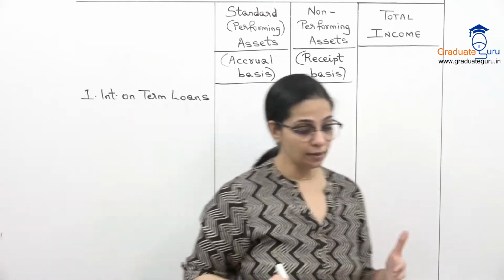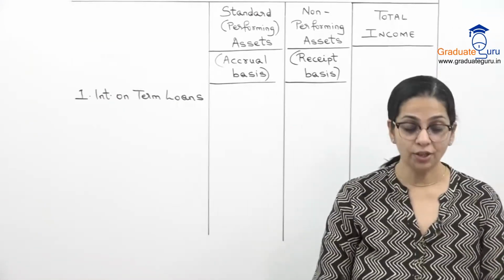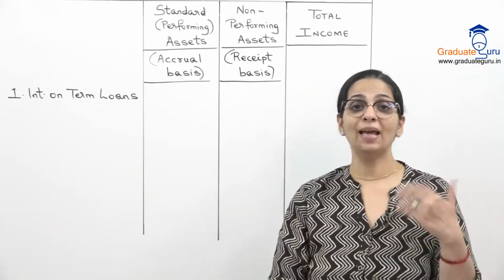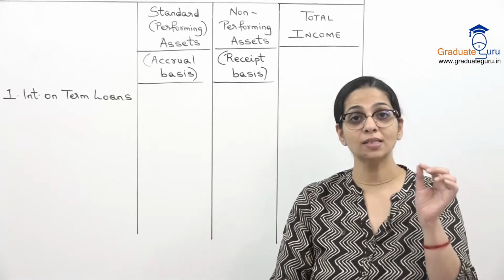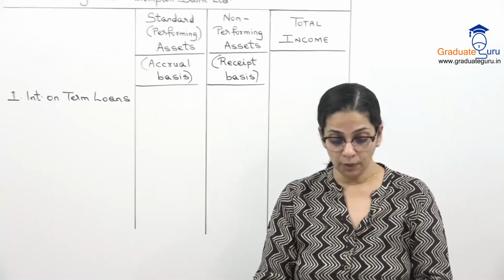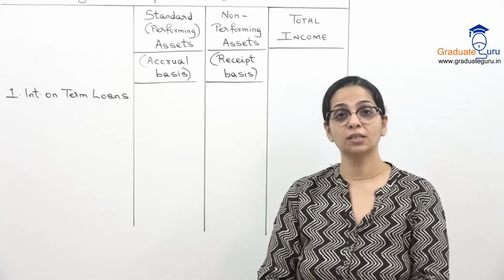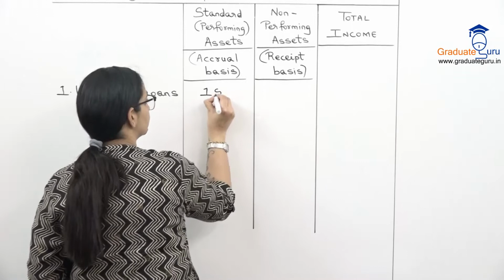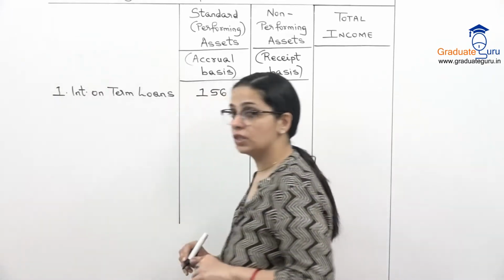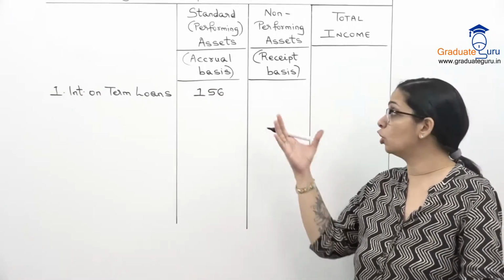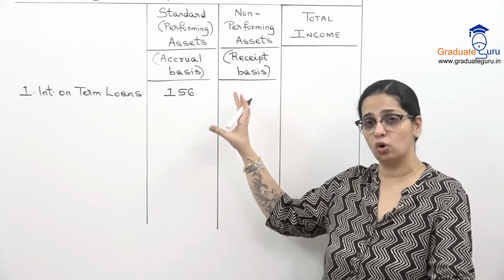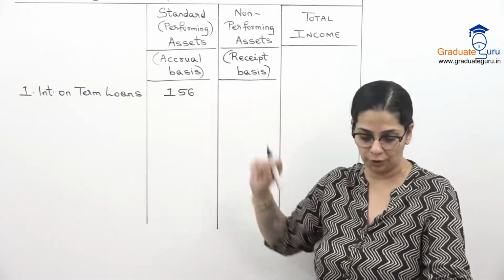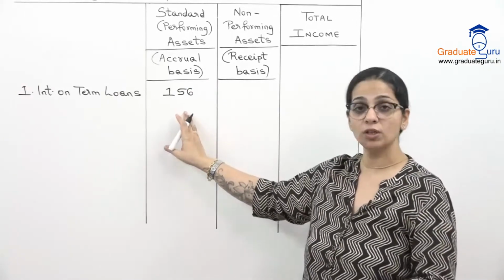Now here they've said term loans में standard asset, accrual basis, तो वहां पर हम पहले कॉलम से अमाउंट लेंगे, that is जो interest accrued है वो. So term loan standard में accrued interest है 156. So that will come over here, 156. These are all amounts in crores they've given you. I'll also leave it in crores only. We don't need to convert it to actual, and we don't need to add any actual zeros over here. So 156 is for standard.